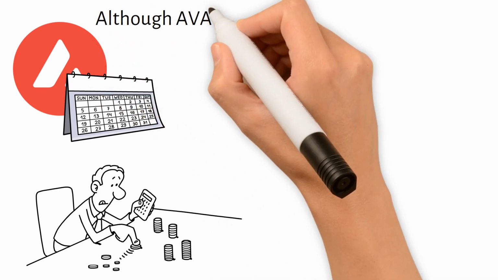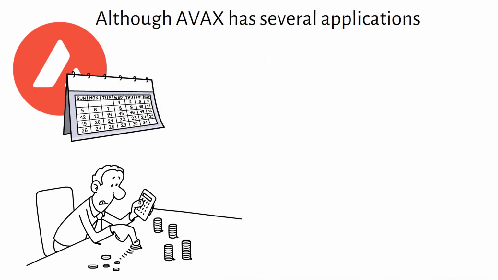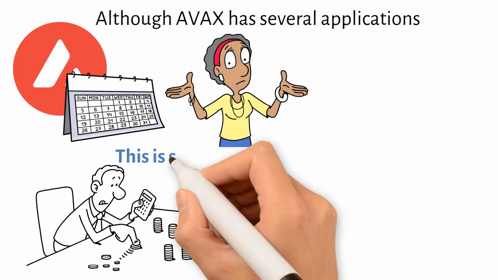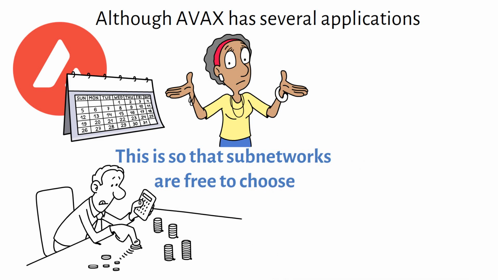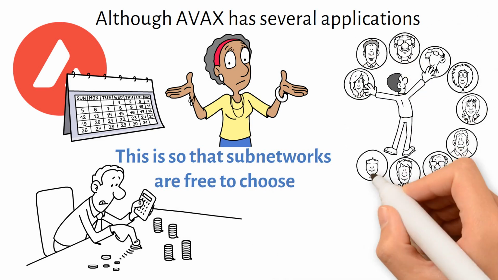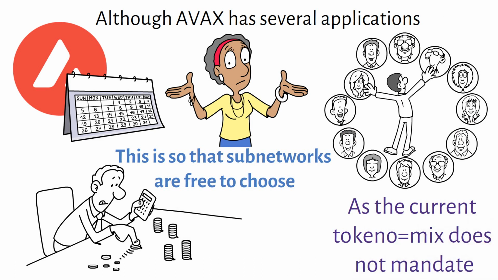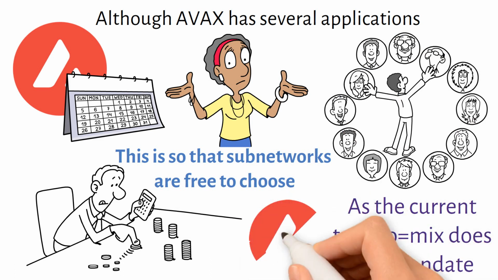Although AVAX has several applications, the Avalanche ecosystem is not closely linked to it. This is so because subnetworks are free to choose which token to use. Many of them even select their own. As the current token economics show, it does not mandate that subnetworks pay for their operations in AVAX.